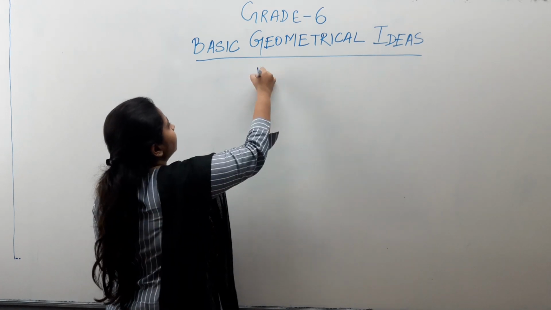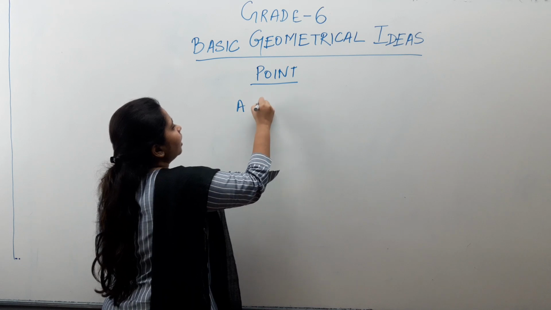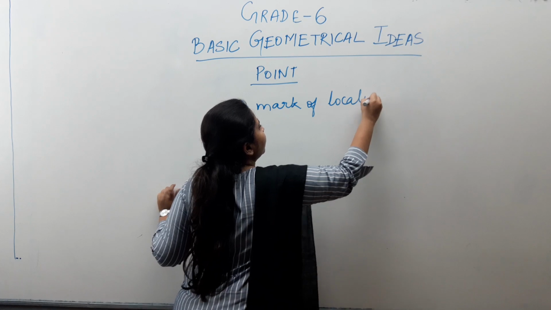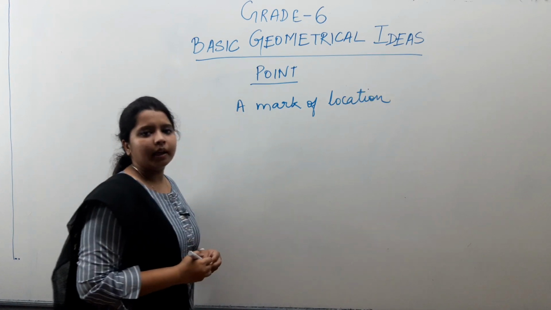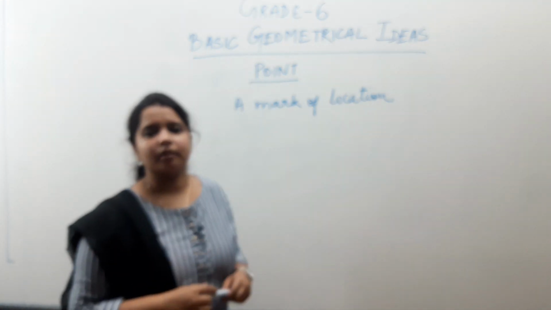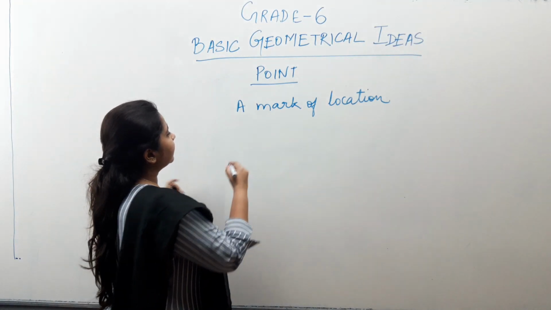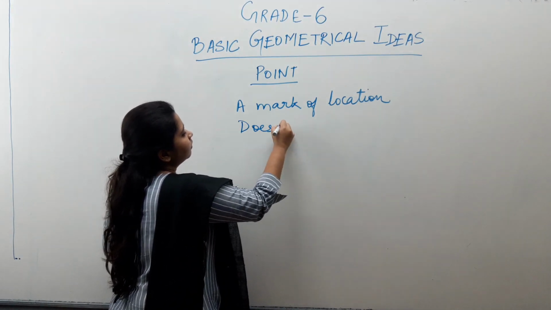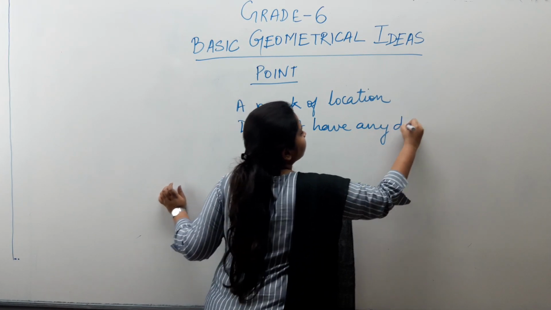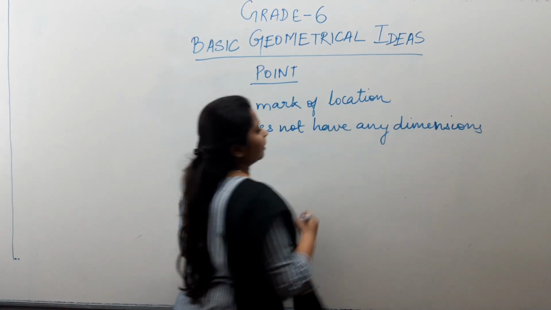A point is a mark of location. Whenever you do the map work in SST, you always mark any place with the help of a point, right? It is a mark of location, okay? It does not have any dimensions. Does not have any dimensions.